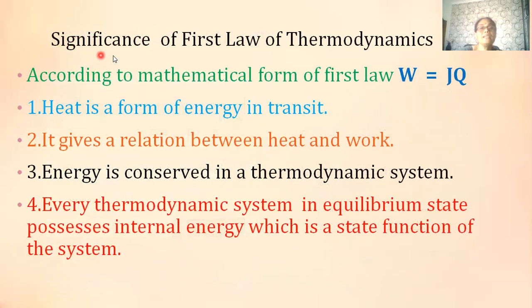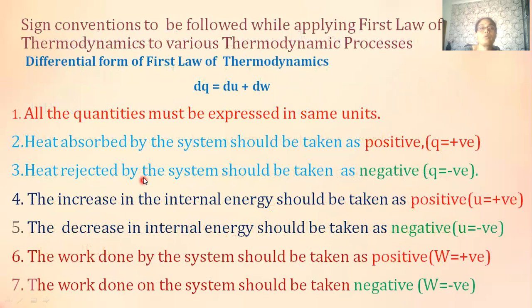Now let's see the significance of the first law of thermodynamics. According to the mathematical form of the first law, W is equal to JQ, we can say that heat is a form of energy in transit. That is, heat is a form of energy in motion. It gives a relationship between heat and work. Energy is conserved in a thermodynamic system, and every thermodynamic system in equilibrium state possesses internal energy, which is a state function of the system. So this is the significance of the first law of thermodynamics.